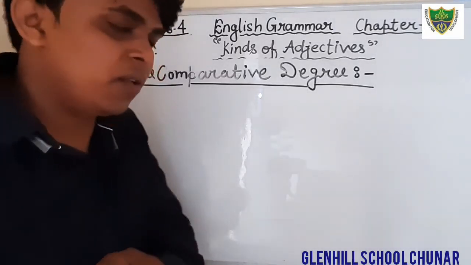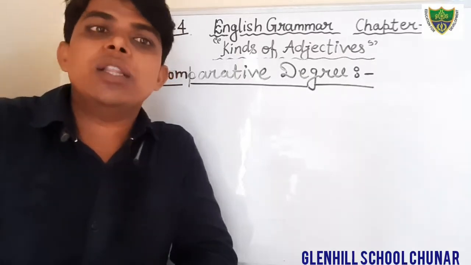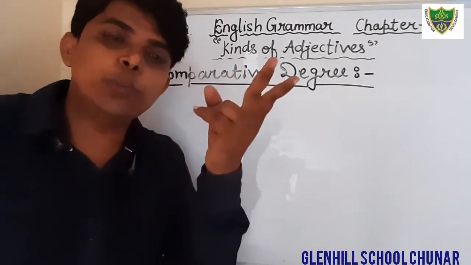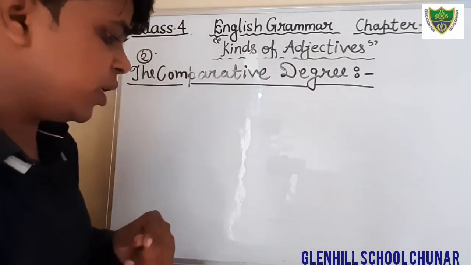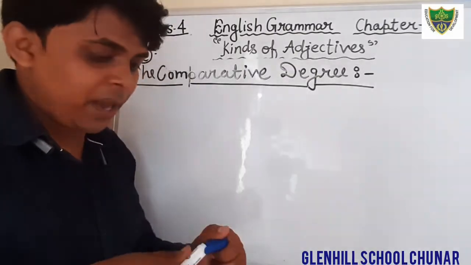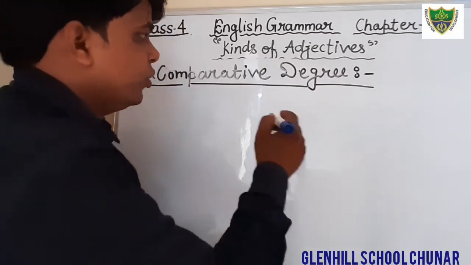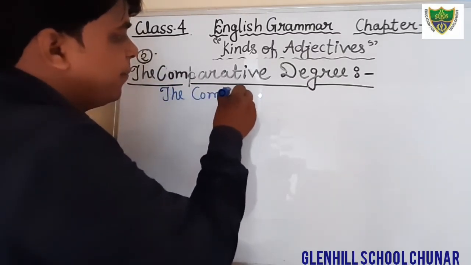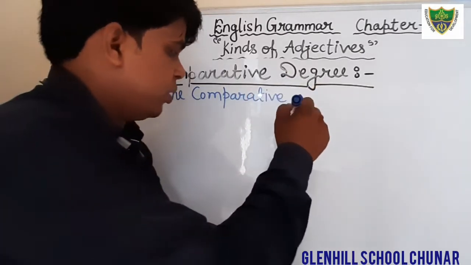And what is compared? Here we compare two things, or two objects, or two persons. Okay, there is comparison involved, but we compare only between two things, two people, two objects. So first of all, write down what is comparative degree and how do we form comparison between two objects.